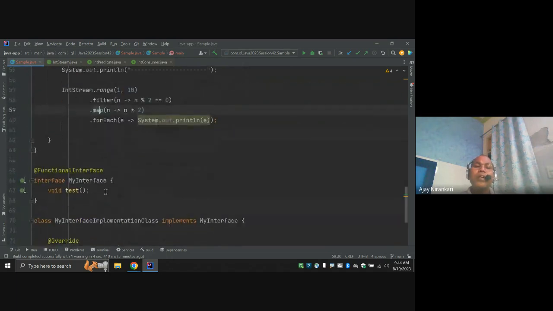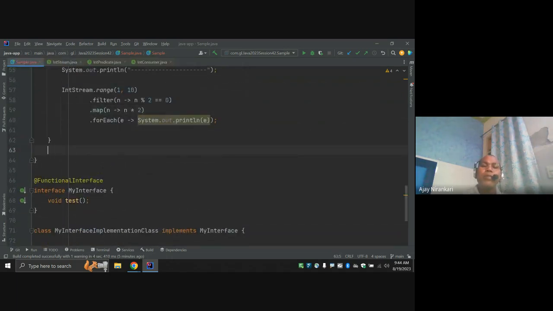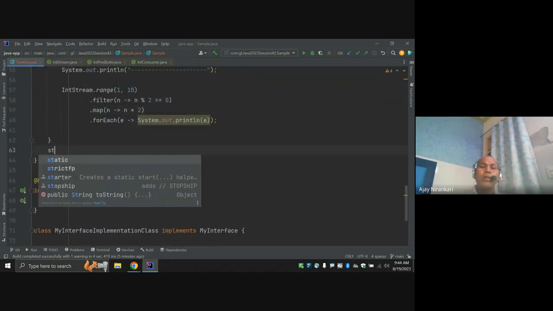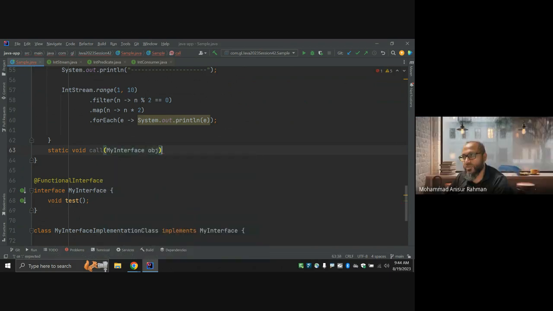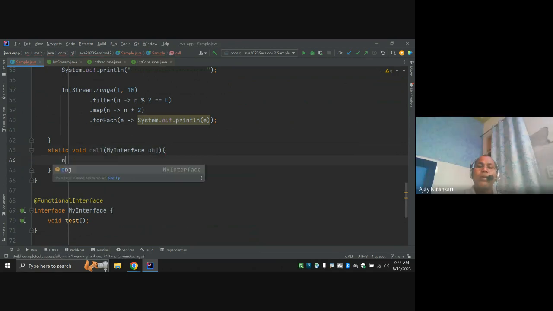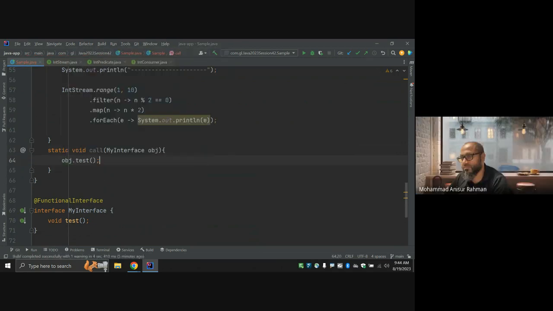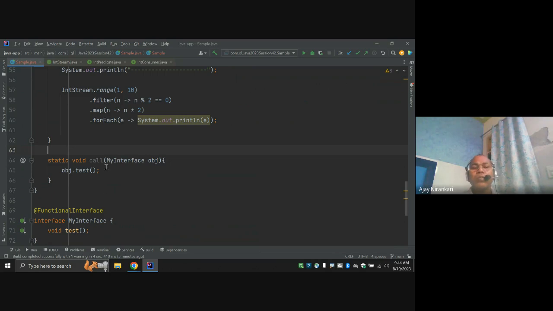Like yesterday I wrote one method, static void call, and to call you pass your functional interface object. And here I can call obj.test, right? So someone is going to call this function.